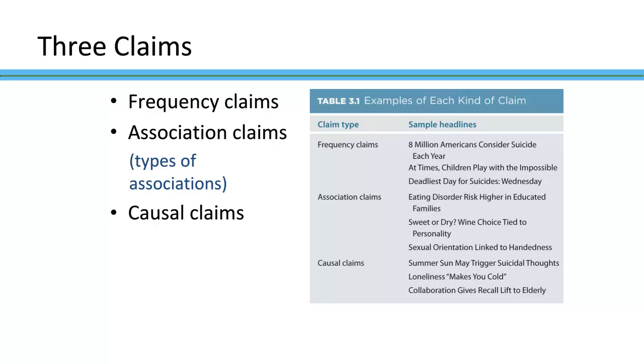One variable goes up, the other goes down, and so then you could then argue that one causes the other, which would be a causal claim, right? But causal claims, they're really special cases of association claims, and you need some additional criteria to be able to claim that one causes the other, and we'll talk about that here in a minute. But association claims, they're suggesting a relationship between two variables. Causal claims are saying one variable causes the other.